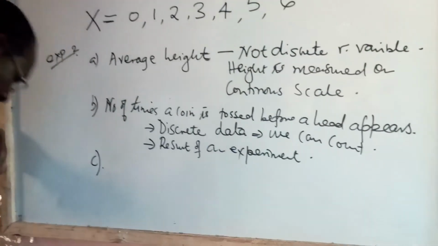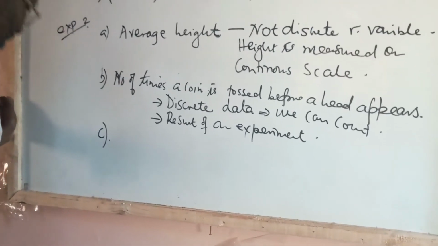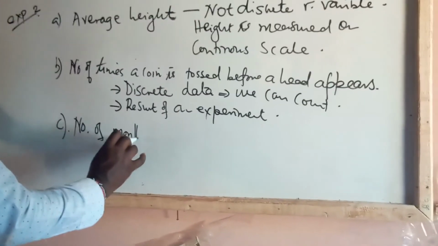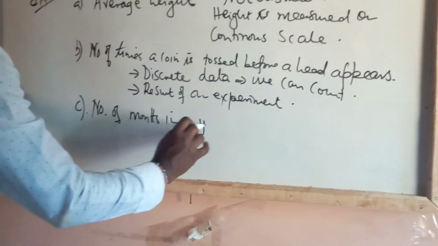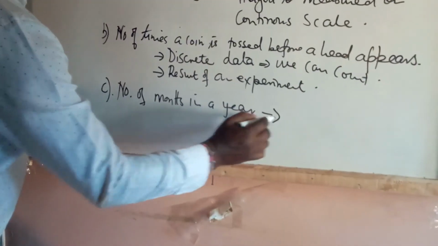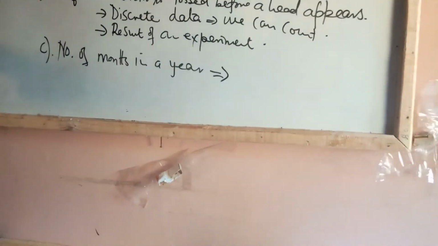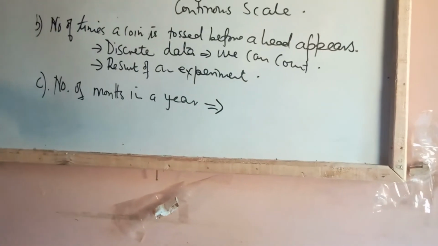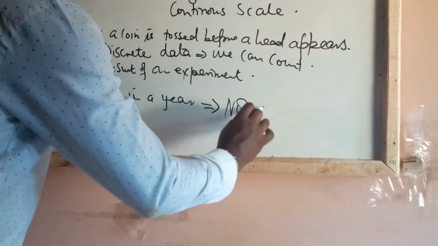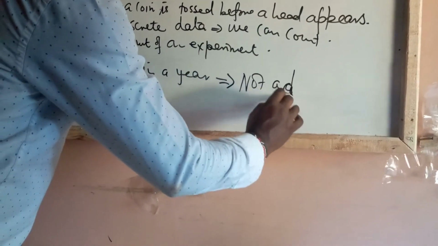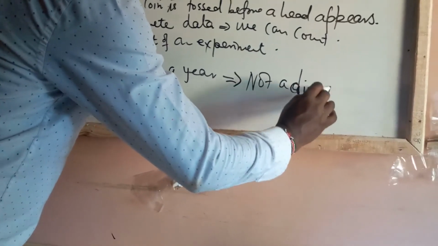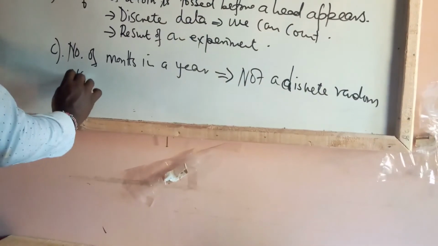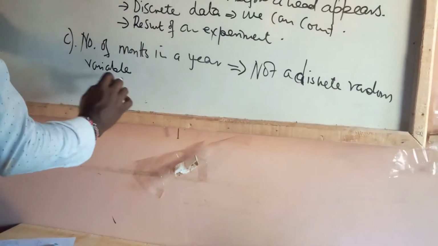What about C? Part C talks about the number of months in a year. And this one is a bit interesting. It is not a discrete random variable.